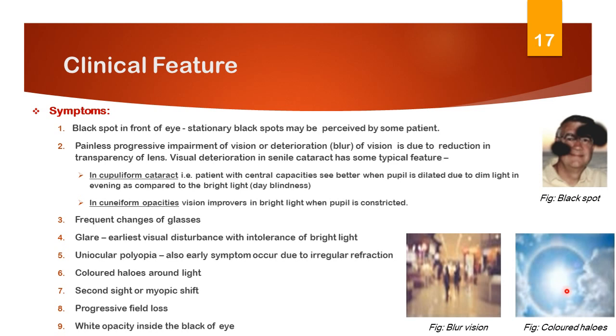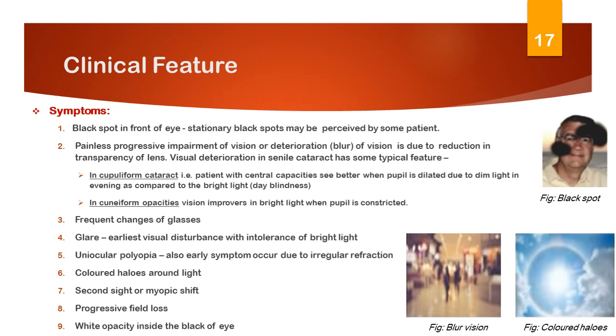Due to the water cleft containing fluids of lower refractive index than the surrounding. Colored halos around the light due to the irregularity in the refractive index of different parts. Colored halos are also found in conjunctivitis and glaucoma. Second sight or myopic shift. The patient may be able to read without presbyopic glasses. This improvement is due to the changes in the refractive index of the lens, that is, myopic shift. It occurs only in the nuclear cataract.